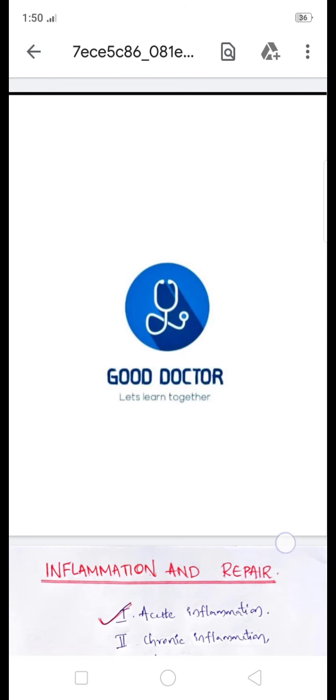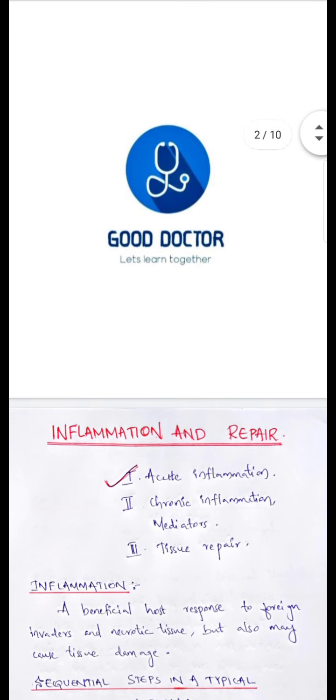Hi friends, today's topic is inflammation and repair. This is a long chapter, so we can divide it into three topics: acute inflammation, chronic inflammation and mediators, and tissue repair. We can deal with the first topic, that is acute inflammation.